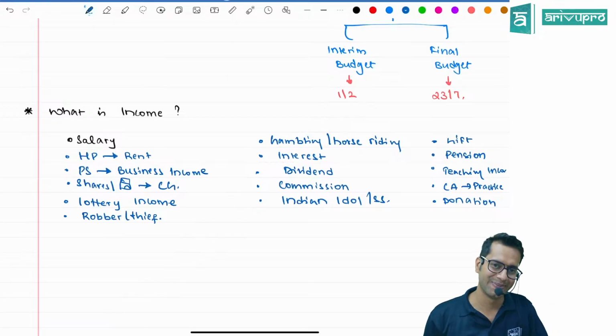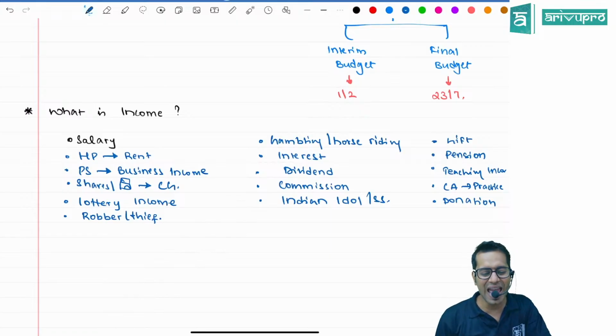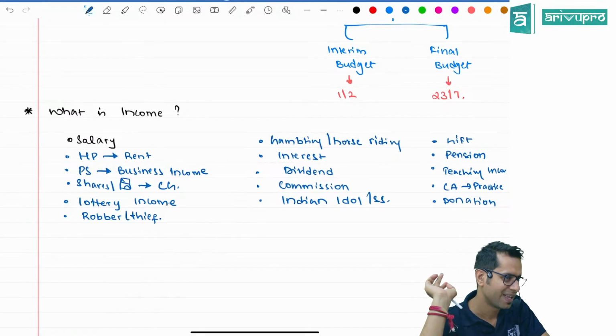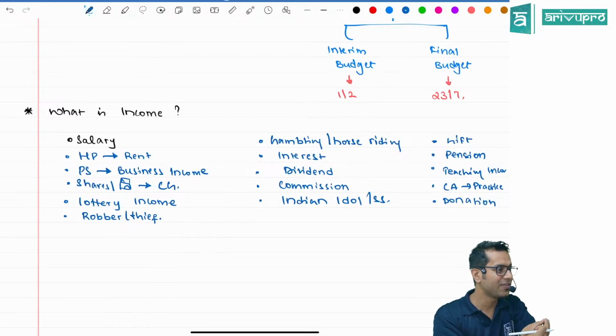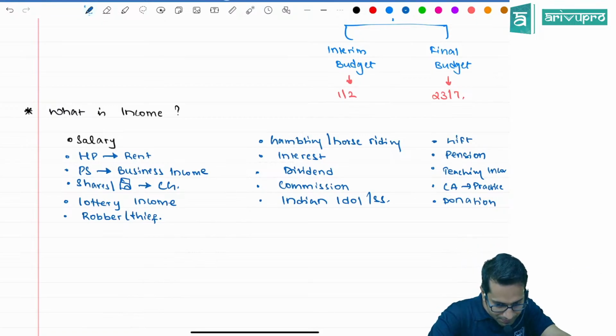Is it an income? Concentrate over here, control your emotions, please. I used to steal money, I used to steal vehicles, I used to steal a lot of things. Money stealing is direct income. Is that income? Yes.